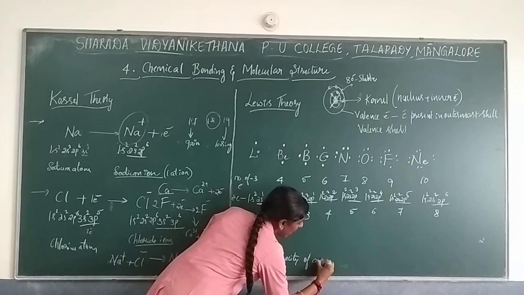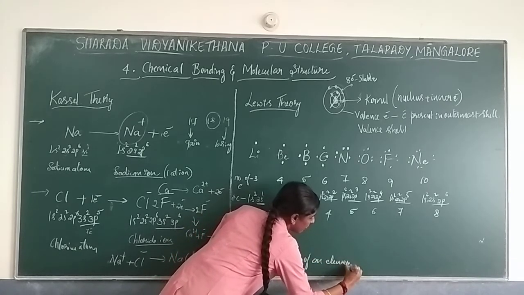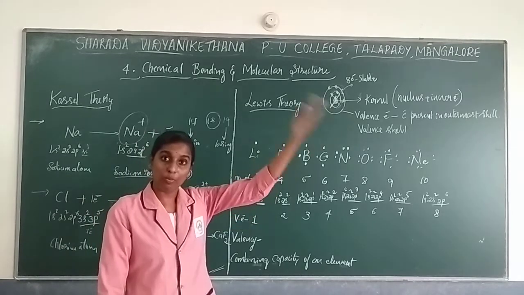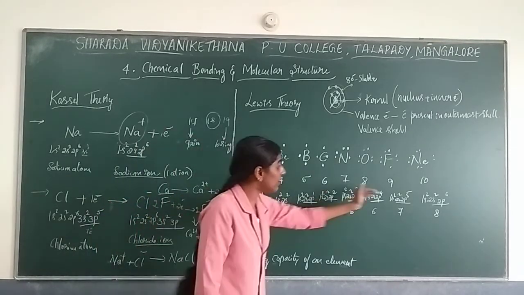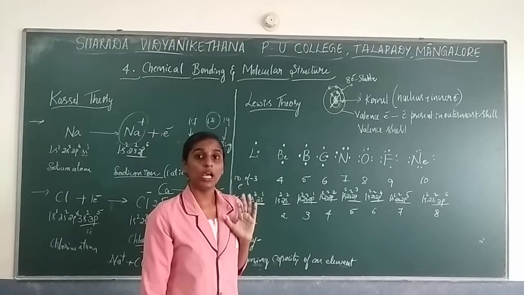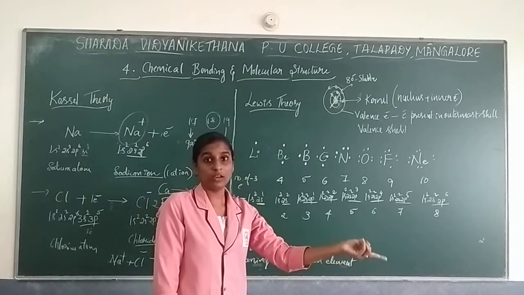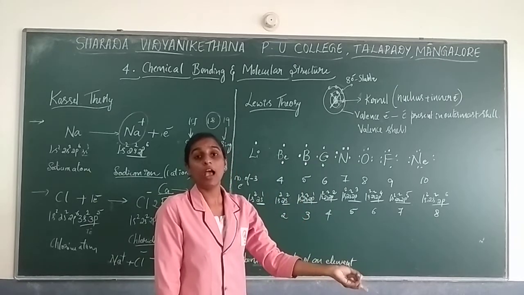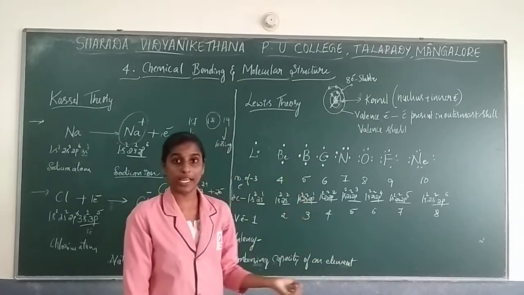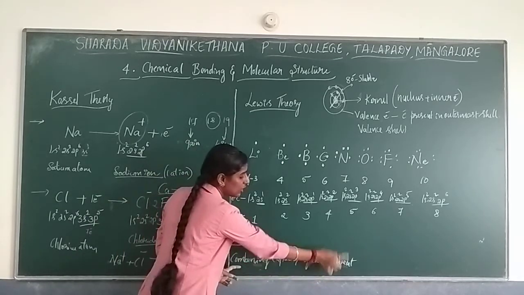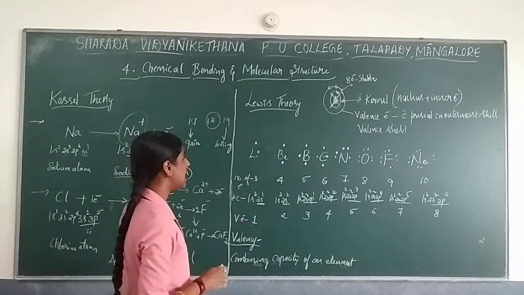In a sense, how many electrons will go for bonding? These are the electrons present in the last shell. Of these electrons, how many can gain, lose, or go for sharing, that we consider as valency. The combining capacity of an element is considered as valency.